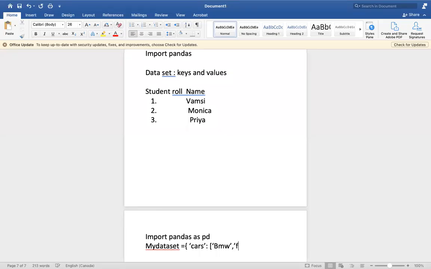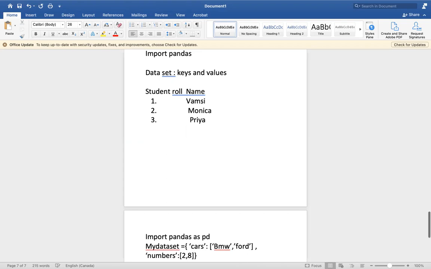and as told before, I'm taking BMW and Ford also into account. For these cars keys, I'm taking some values, like numbers, how many of each particular car I have. So BMW, I have two, and Ford, I have eight of them.